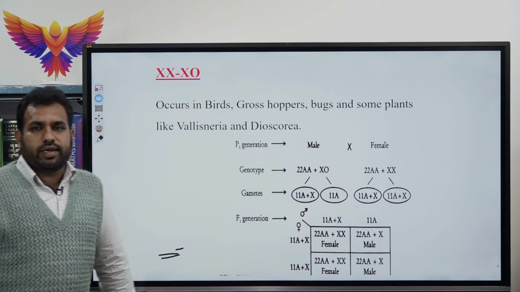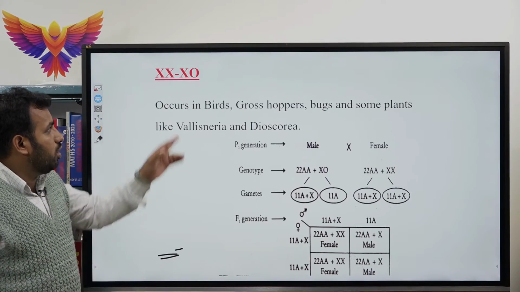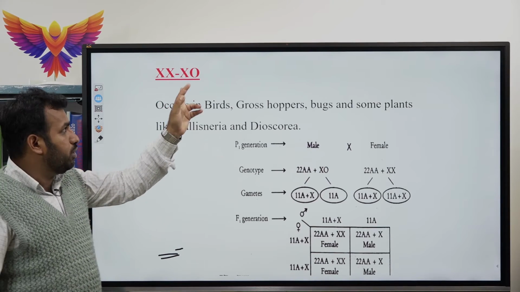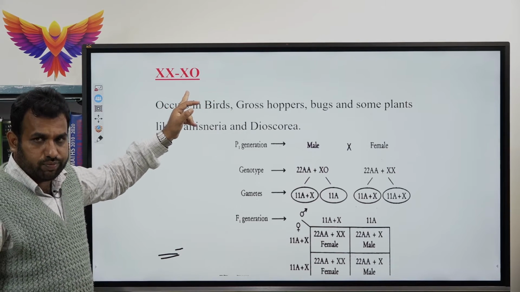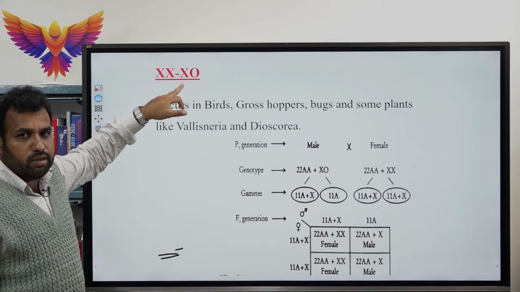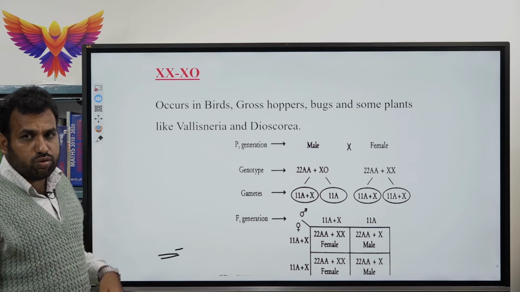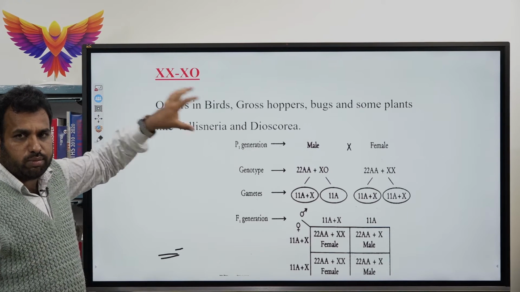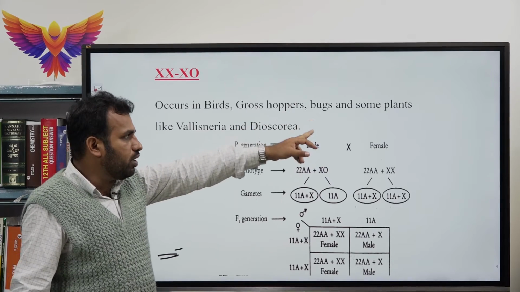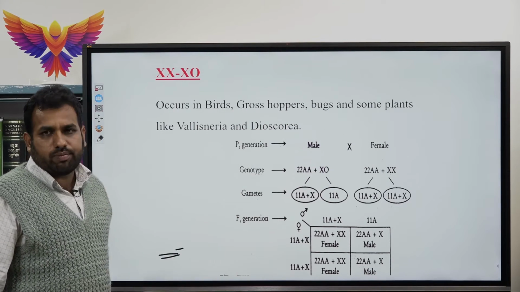After the XX and XY type of sex determination, the next type is XX and XO. XX or XO, that means the absence of one chromosome. The XO is usually observed in the male. The male has only one X chromosome, the female has two X chromosomes. This kind of sex determination occurs in birds, grasshoppers, bugs and some plants like Vallisneria and Drosera.